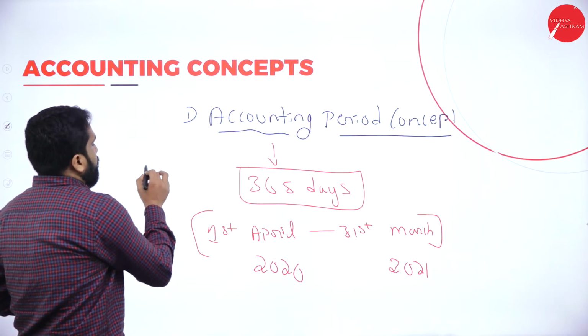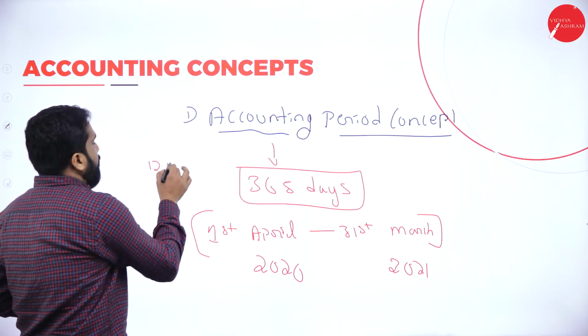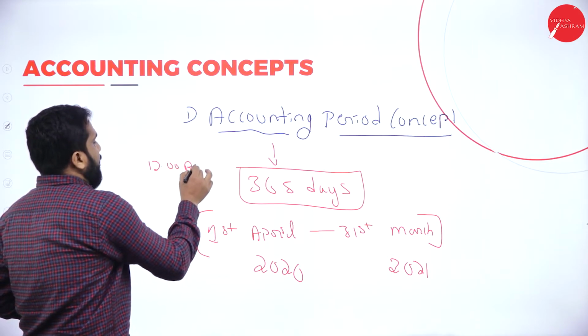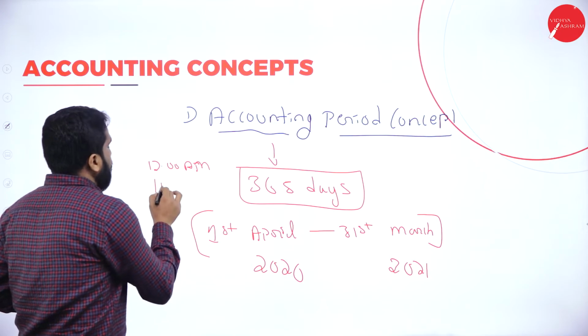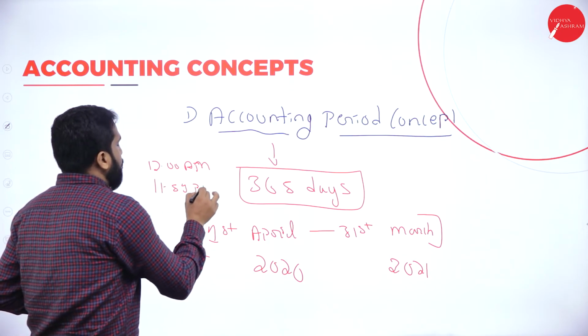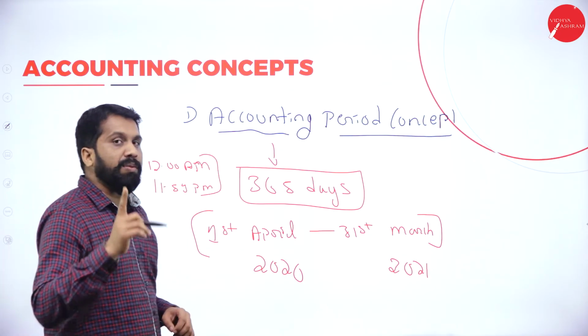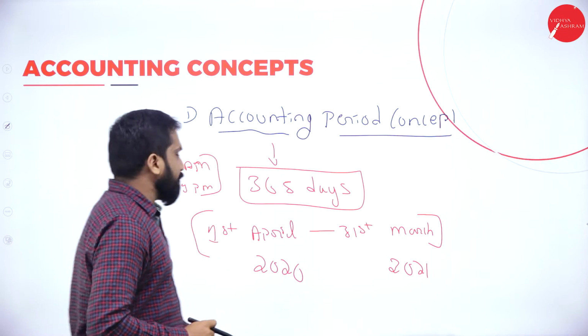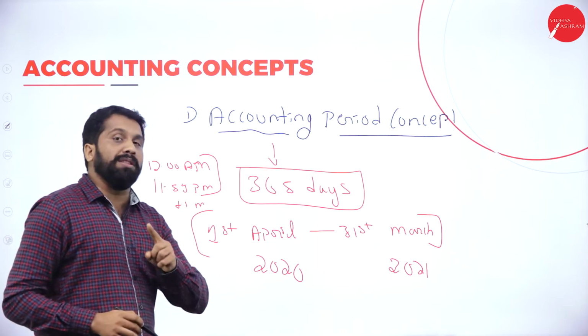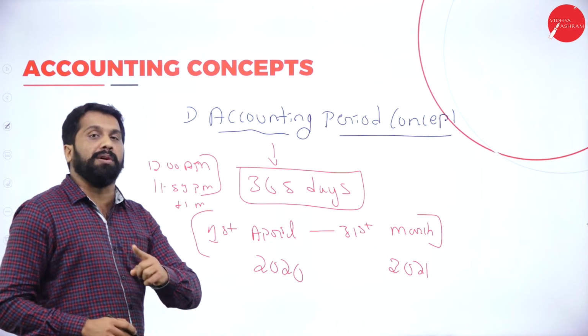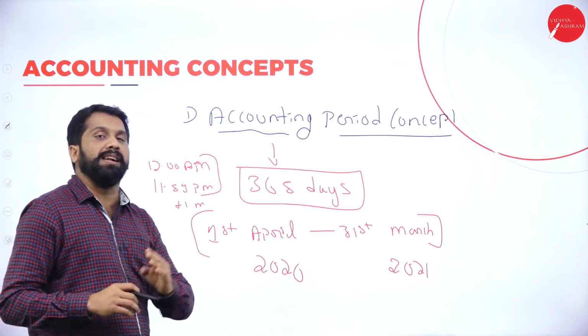I'll tell you. In the morning, at midnight, it will be 12. We call it 12 a.m. Till night 11:59 p.m., we call it 1 day. After 1 minute, it will go to the next day. We don't call it today, we call it yesterday.